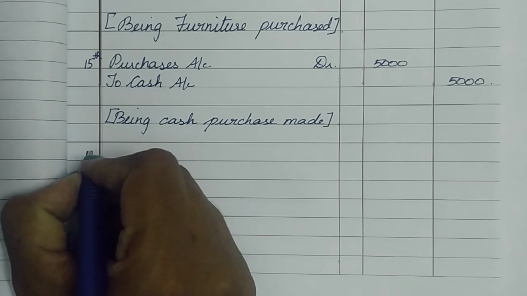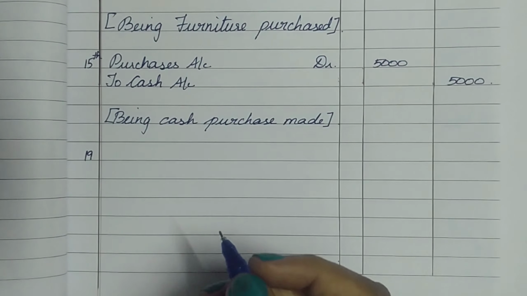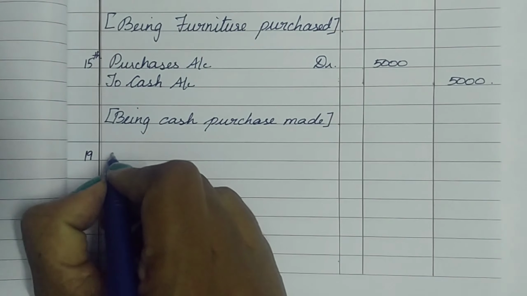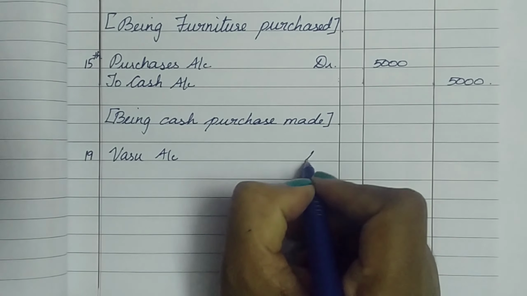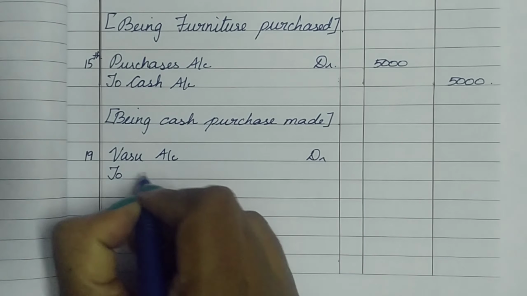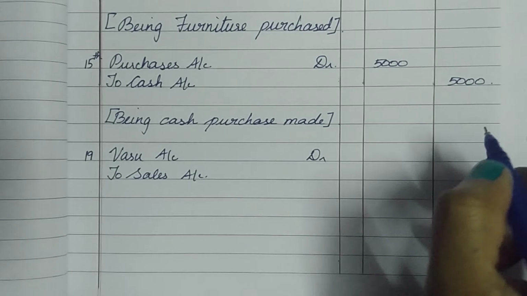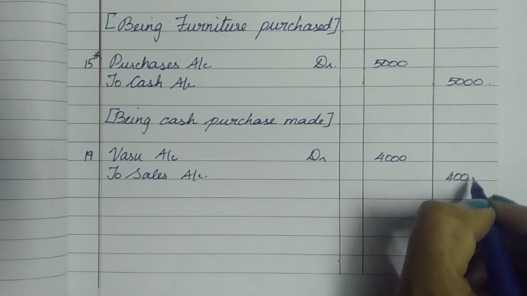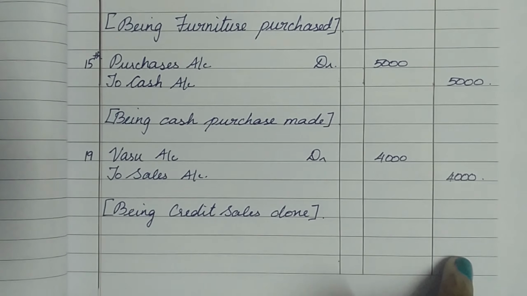The next transaction on the 19th, sold goods to Vasu on credit for rupees 4,000. So according to our rough work, the entry is going to be Vasu account debtor to sales account. The amount being rupees 4,000 and 4,000. So the narration is credit sales done.